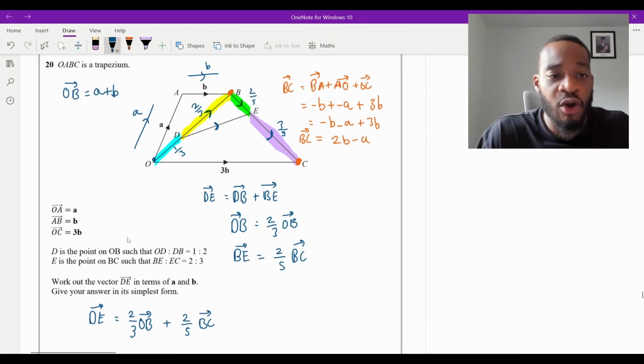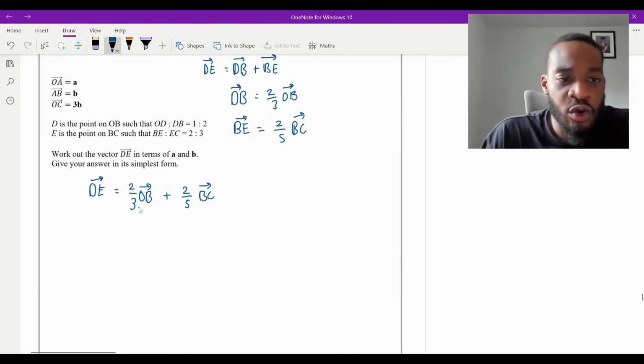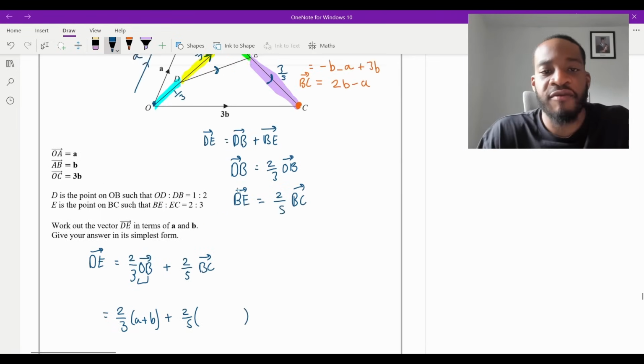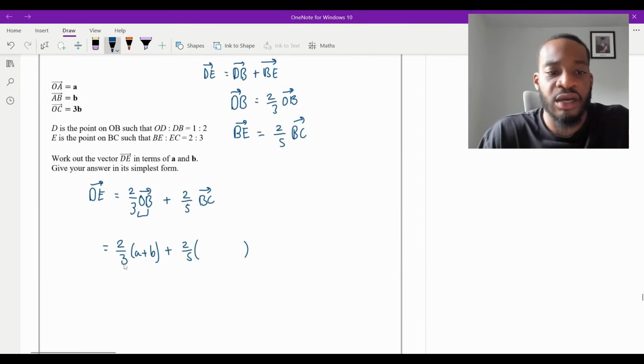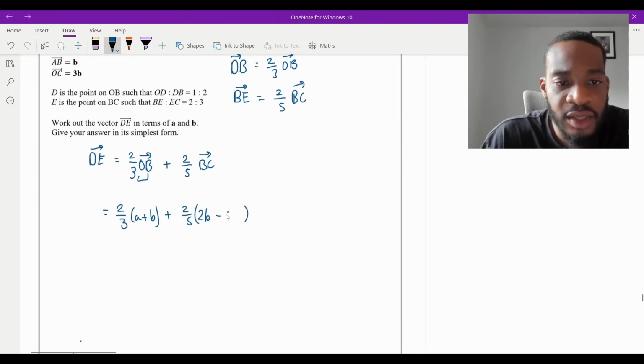We can just replace those, can't we? So I'm going to do that here. We know that O to B is A plus B. So it's going to be 2/3 of A plus B plus 2/5 of B to C, which we have figured out to be 2B minus A, isn't it? So I can put that there. I remember this is the vector D to E, isn't it?